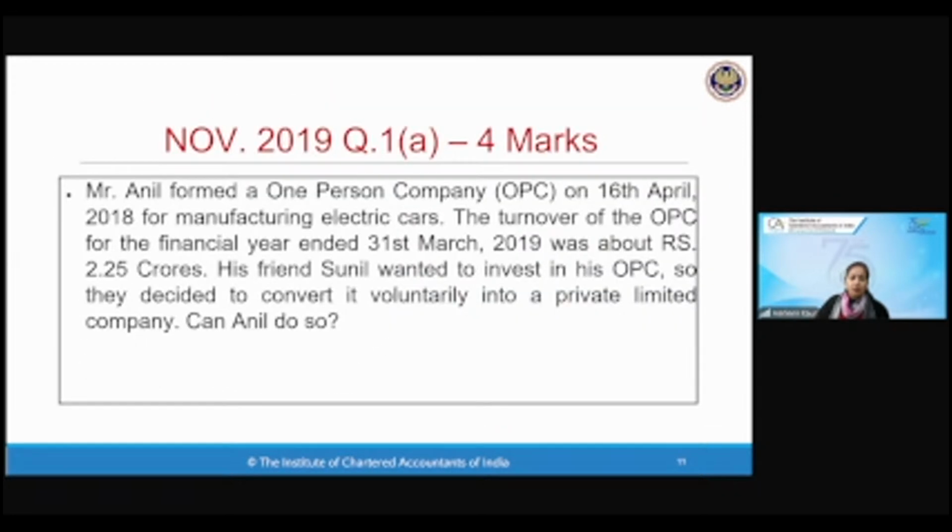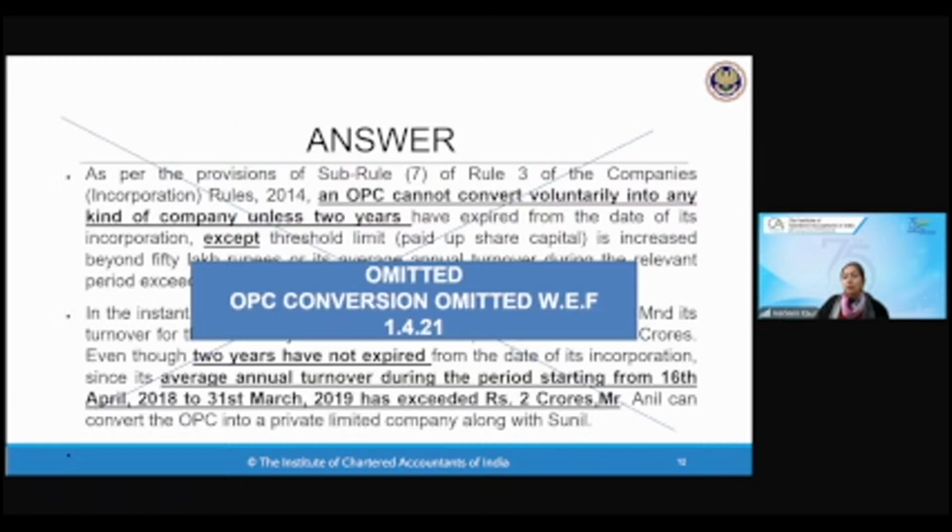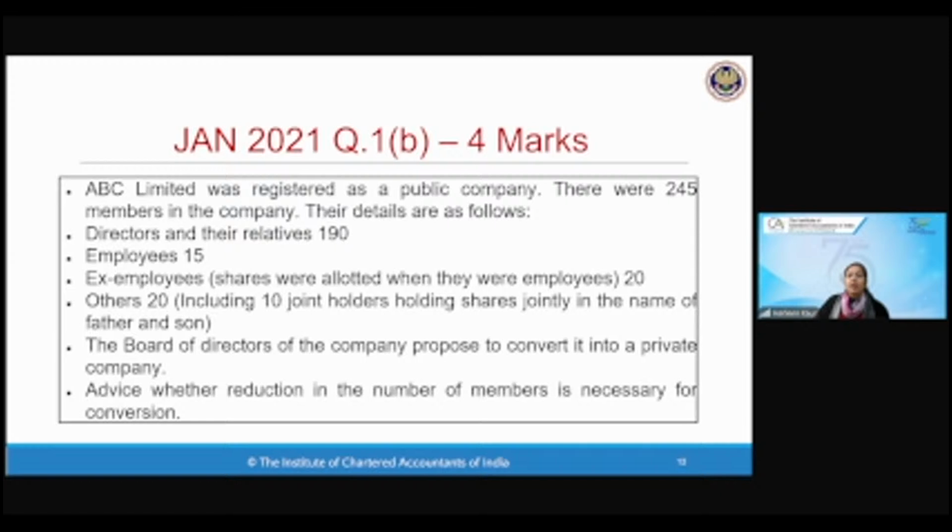We have another question. This OPC question I wanted to show you, November 2019 question paper, if you get to see. Now this is omitted with effect from 1st April 2021, so you don't need to do the OPC conversion. One very interesting question came in the paper of Jan 2021, question number 1B.